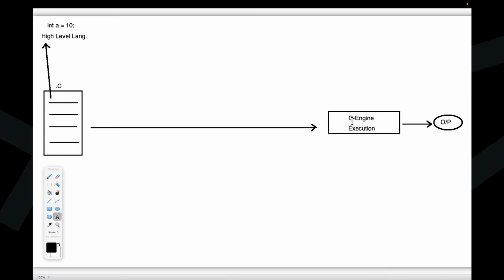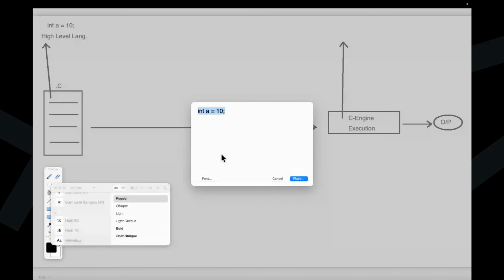Now you tell me, what is this C engine? Is that C engine a machine or any human being? Definitely it's a machine. Which language can a machine understand? Directly, is it able to understand English?